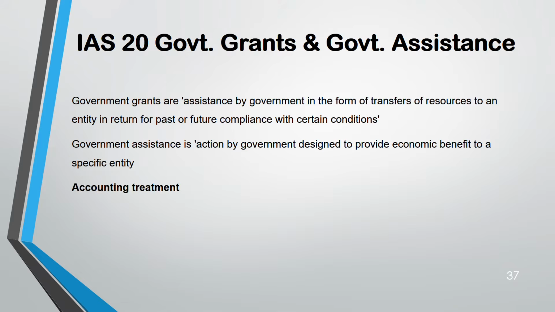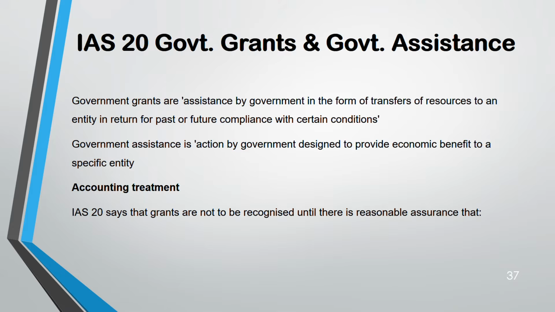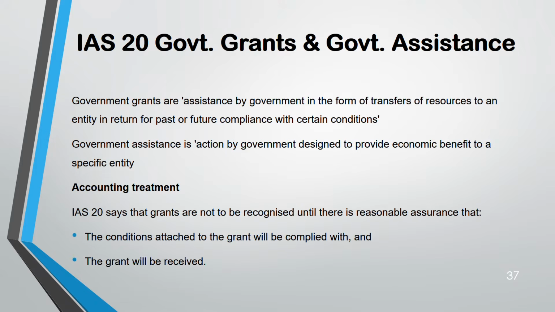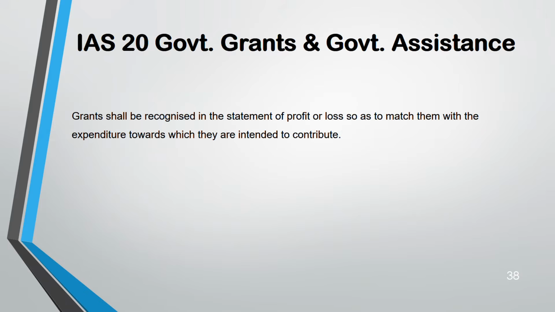Accounting treatment for government grants: we are focusing on government grants. Government assistance we only disclose. For government grants, there's an accounting treatment. Grants are not recognized until there's reasonable assurance that the conditions will be complied with and the grant will be received. Grants shall be recognized in the statement of profit and loss to match with the expenditure.